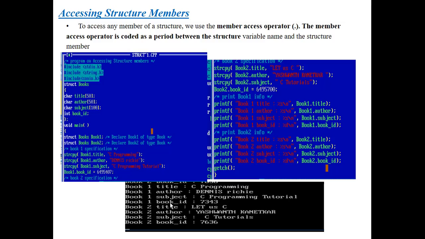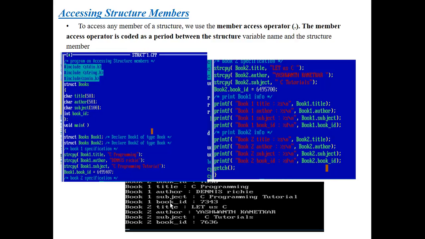The next topic is accessing structure members. As soon as you declare a structure, the declaration and definition are done. Now it's time to see how we can access structure members in our programs, how we can perform operations, and how we can display the data items of different data types on our output screen. Let's understand all this with the help of a program.